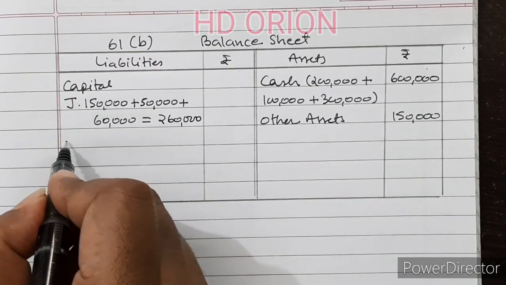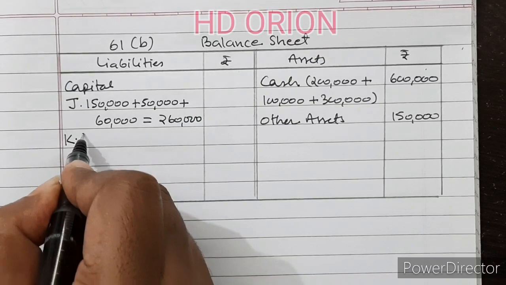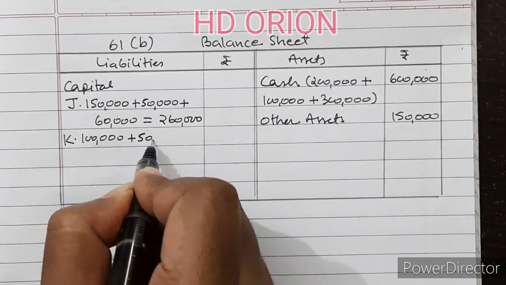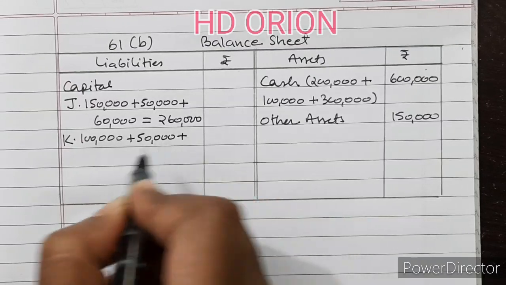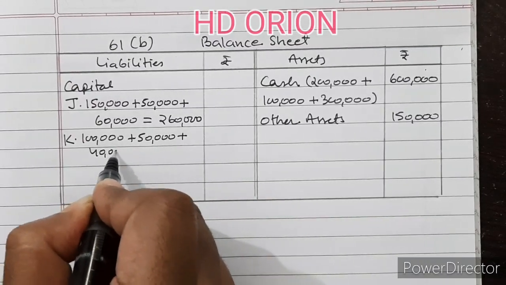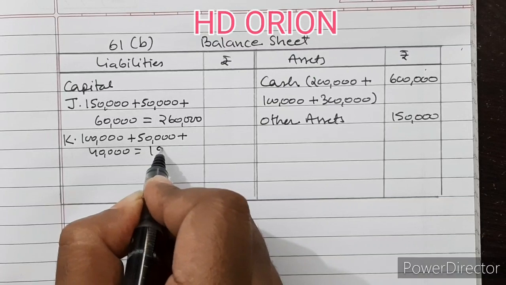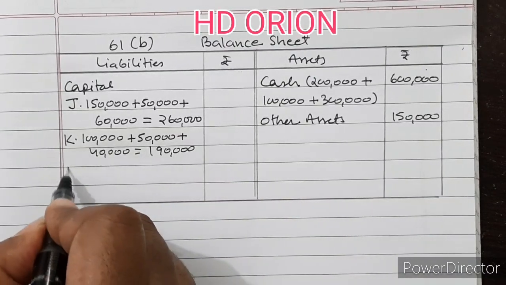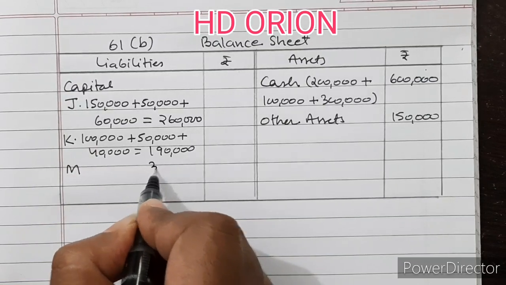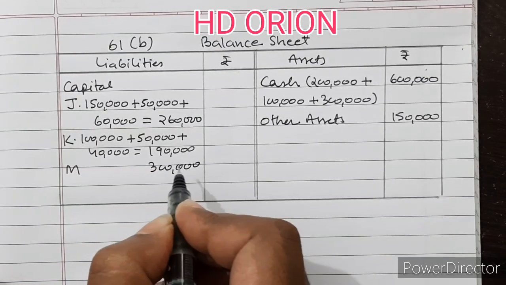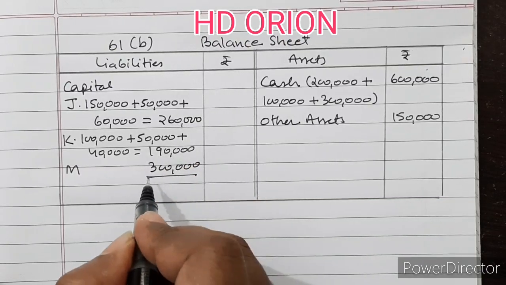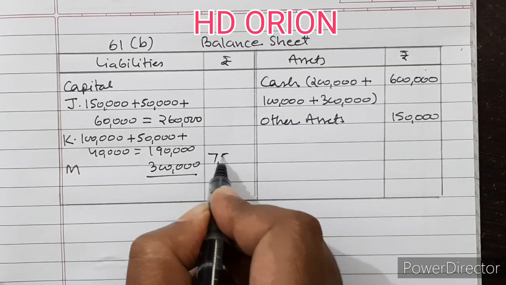And for K, initial capital was rupees 1 lakh, and he got rupees 50,000 as premium for goodwill plus 40,000 reserve, so 1,90,000. And M's capital we know that it is 3 lakh. So 2,60,000 plus 1,90,000 plus 3 lakh will be 7,50,000.